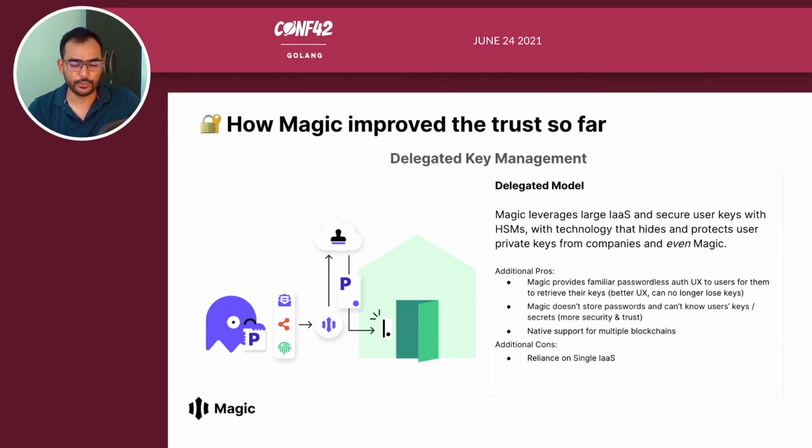It brought additional pros. Magic provides familiar passwordless auth UX, like email passwordless, email Magic link, social logins, and WebAuthn for users to retrieve their keys, which is a better UX, and they can no longer lose their keys. Magic doesn't store passwords and cannot know users' keys or secrets, which is more secure and provides more trust. Magic has native support for multiple blockchains, and it has only one con, which is its reliance on a single infrastructure as a service.